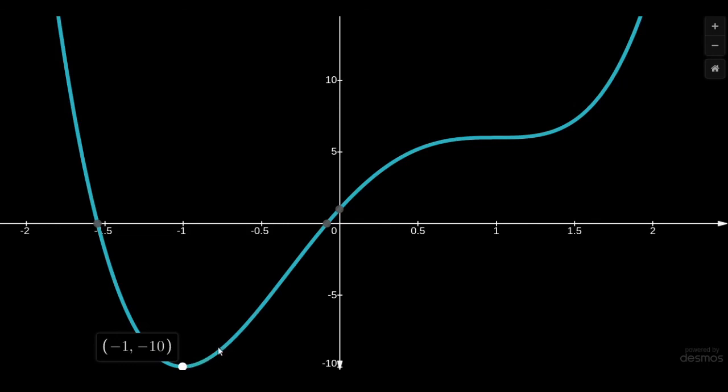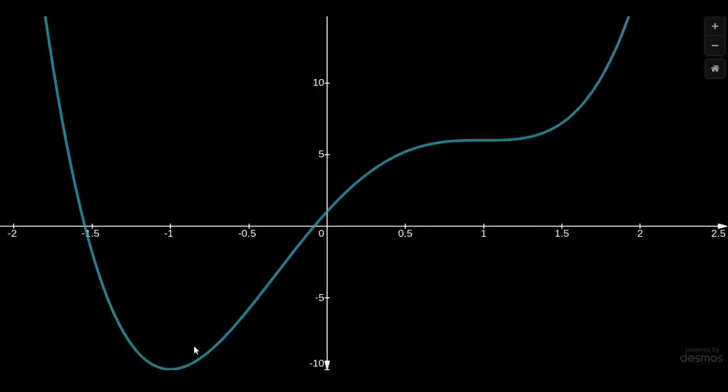Now when we fly on over to x equals 1, right over about here, in this little zone, we can see that we don't have a max or a min.